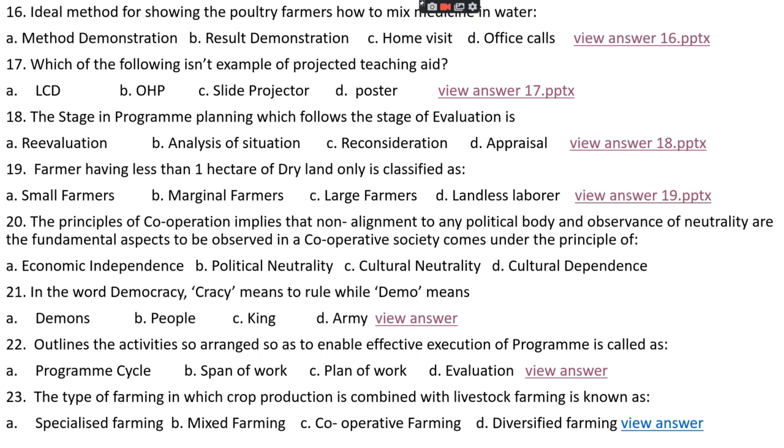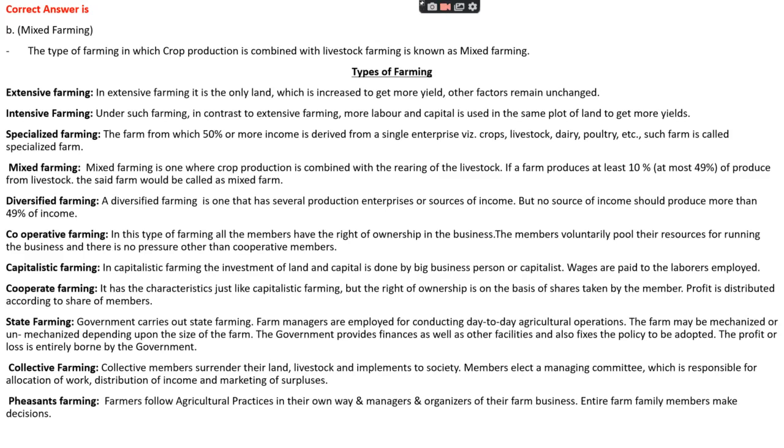Question number 23. The type of farming in which crop production is combined with livestock farming is known as option A, specialized farming, option B, mixed farming, option C, cooperative farming, option D, diversified farming. The right answer is option B, that is mixed farming. Let's see some types of farming.